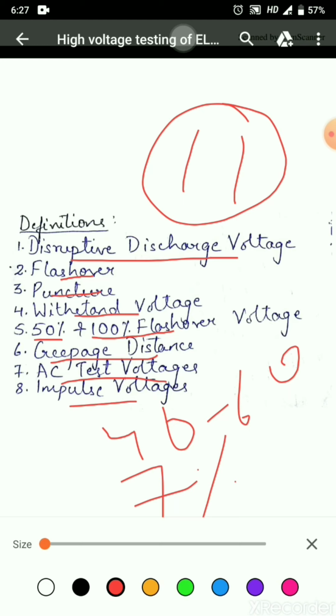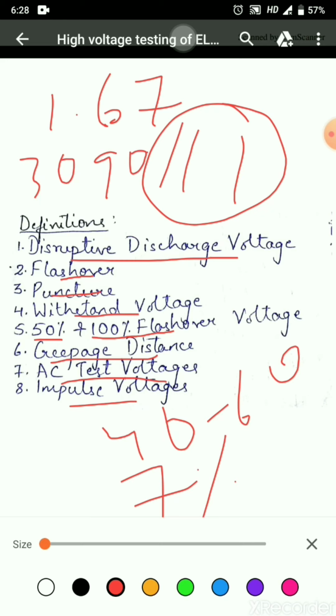Impulse voltages are characterized by polarity, peak value, time to front and time to half peak value. The time to front is defined as 1.67 times the time between 30% and 90% of the peak.